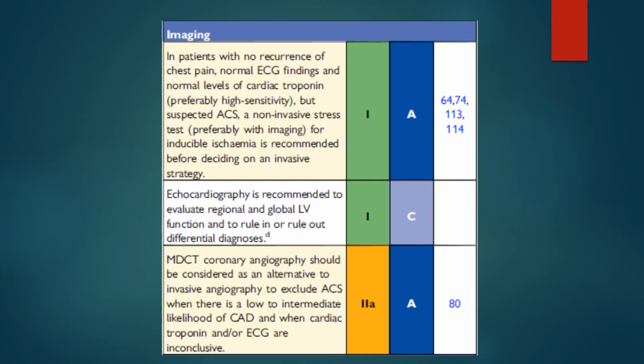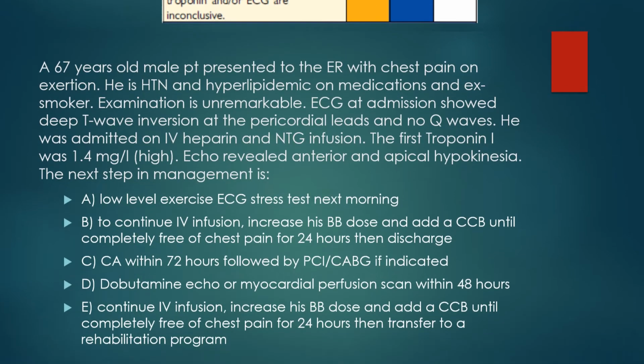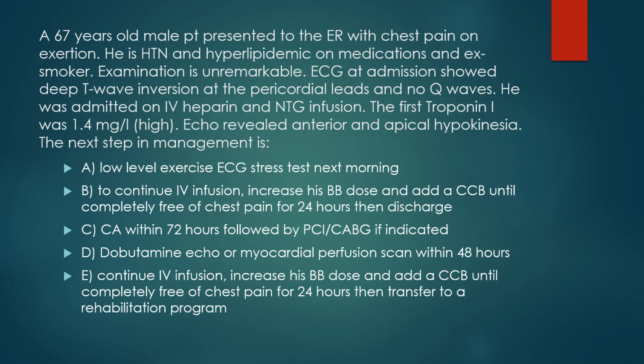Okay, and among the class 1 indications, echocardiography is mandatory in assessing patients with chest pain presenting to the ER. It's very important. The new guidelines put multi-detector cardiac CT as an alternative to invasive angiography in patients with low to moderate likelihood of coronary artery disease, not all the patients, and when you have an ECG and troponins which are inconclusive. And this was regarding the initial assessment and risk stratification of the patient.